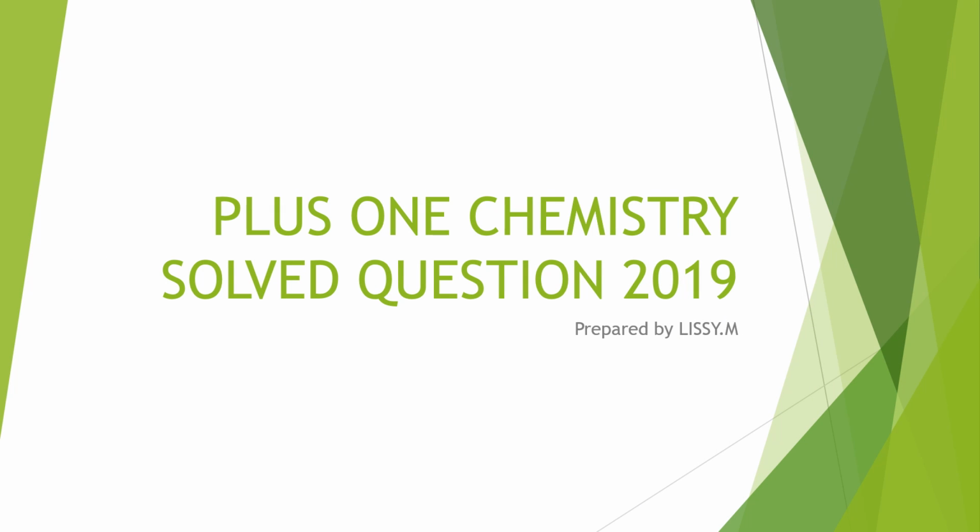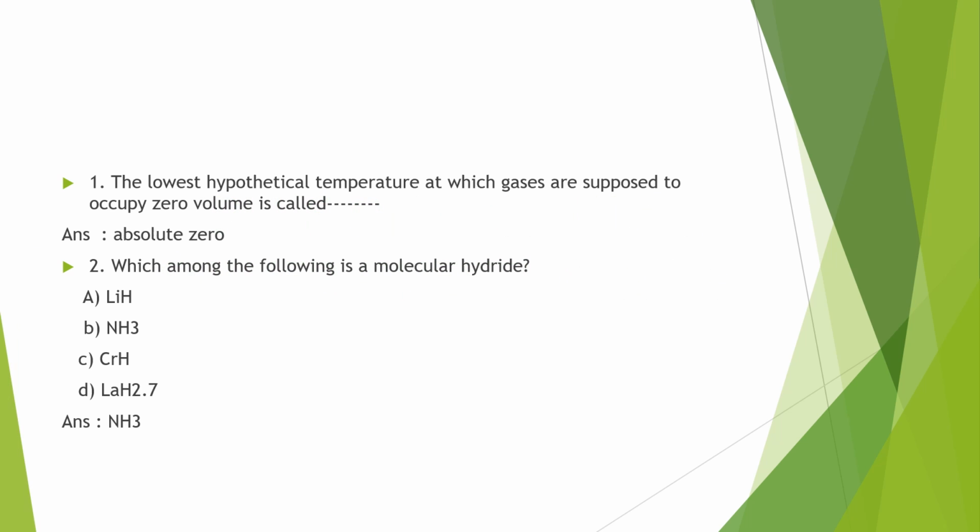This is a solved paper of Plus One chemistry questions of 2019. Question number 1. The lowest hypothetical temperature at which gases are supposed to occupy zero volume is called absolute zero. Question number 2. Which among the following is a molecular hydride? Among all these, ammonia NH3 is the molecular hydride.